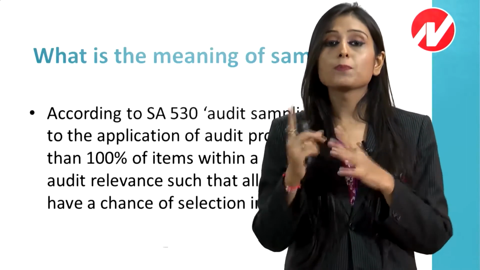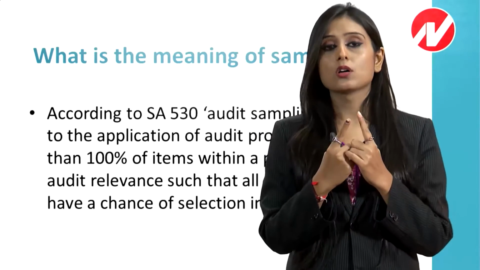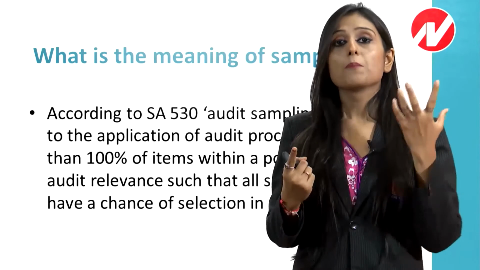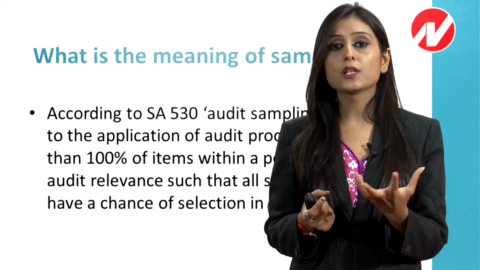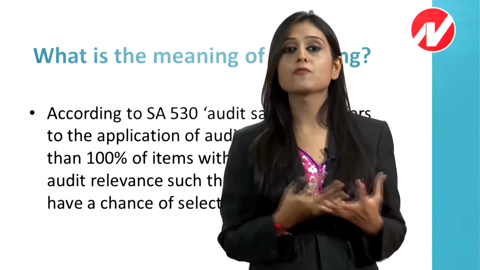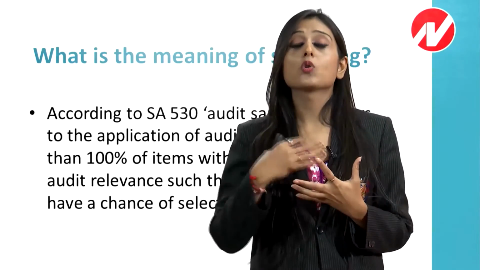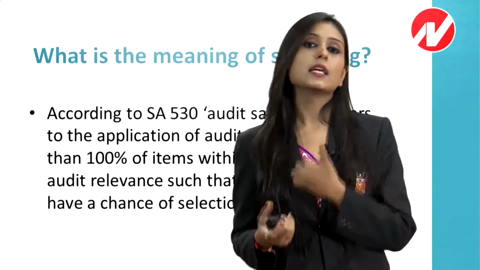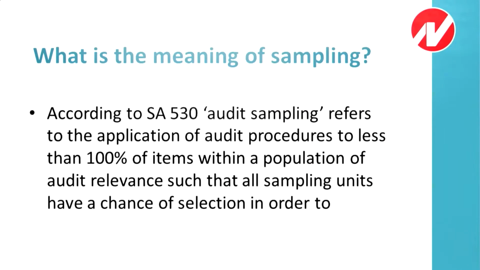Our opinion would be based on the entire financial statements, but we will be auditing only a few samples. That is, they have written that less than 100% we are going to test, and we are going to base our opinion on the entire population. Every sampling unit has a chance of selection.